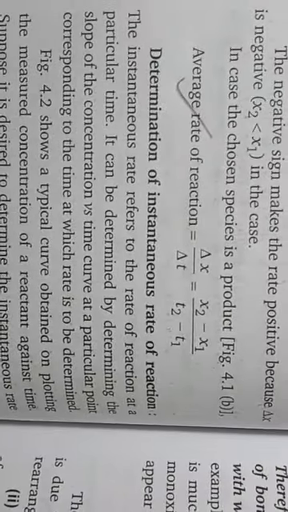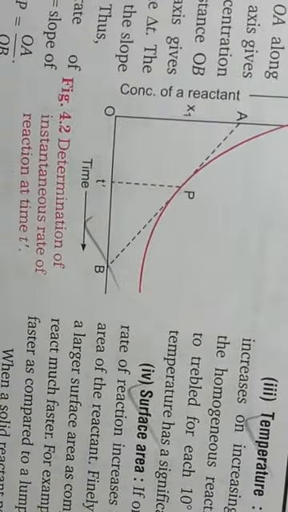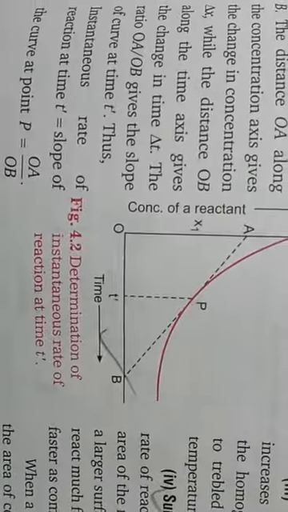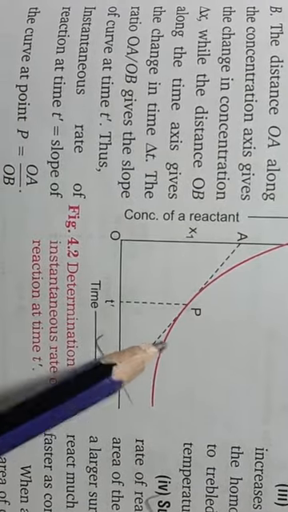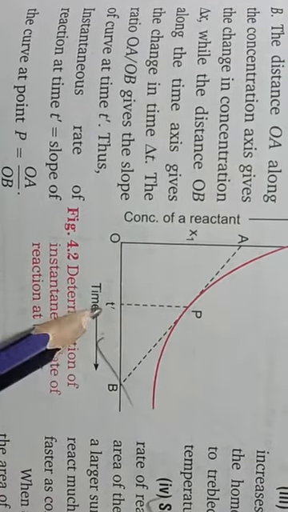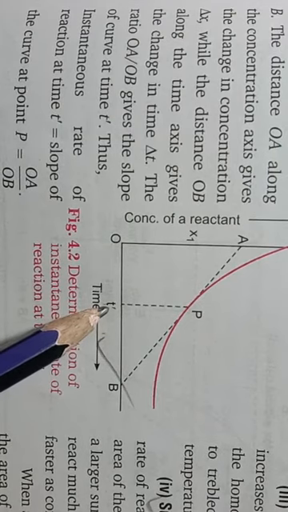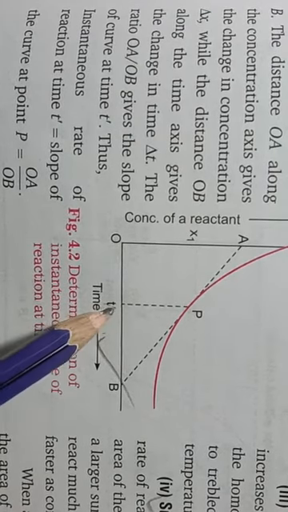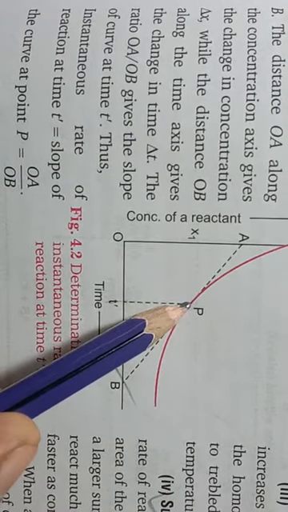Then next heading, determination of instantaneous rate of reaction. For the determination of instantaneous rate in terms of reactant, we will take a particular time t dash, and against this time we will take a point on this curve.